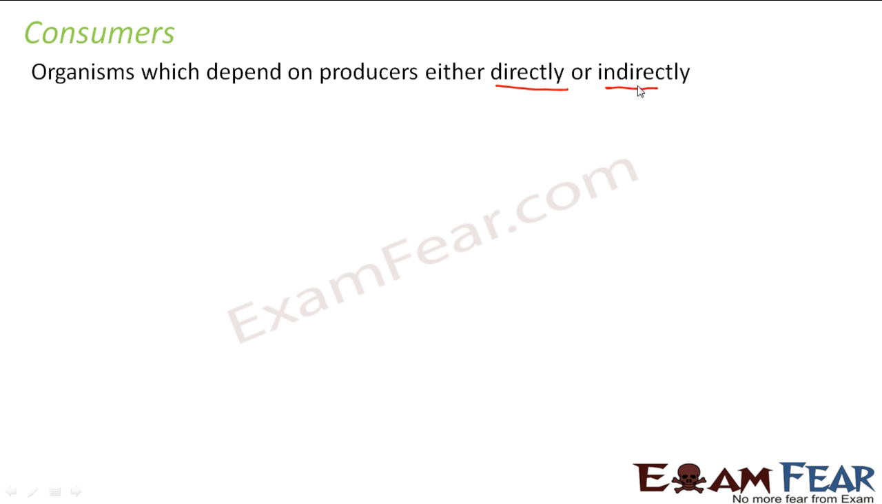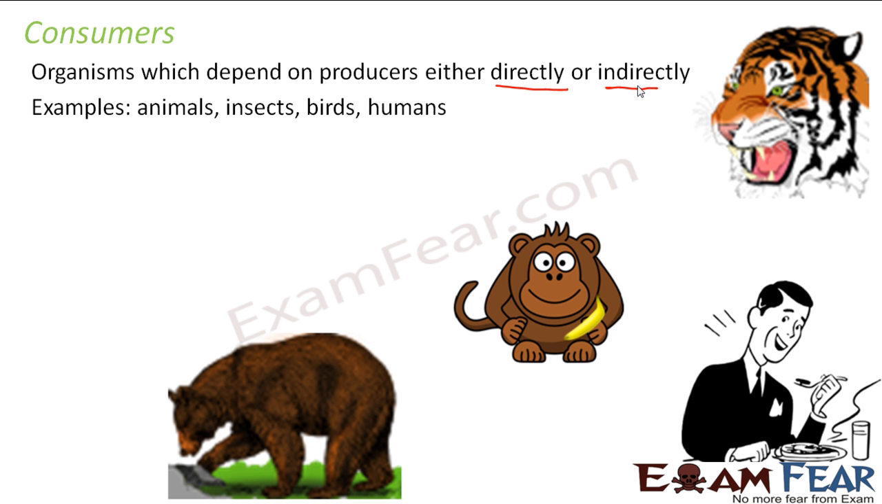So these kinds of organisms which depend on plants for their food, either directly or indirectly, are called consumers. So examples: animals, insects, birds, humans. For example, here you can see a tiger, a human being also. Many of us feed on plants as well. For example, the vegetarian people generally eat fruits or vegetables, right? So they are directly dependent on plants.